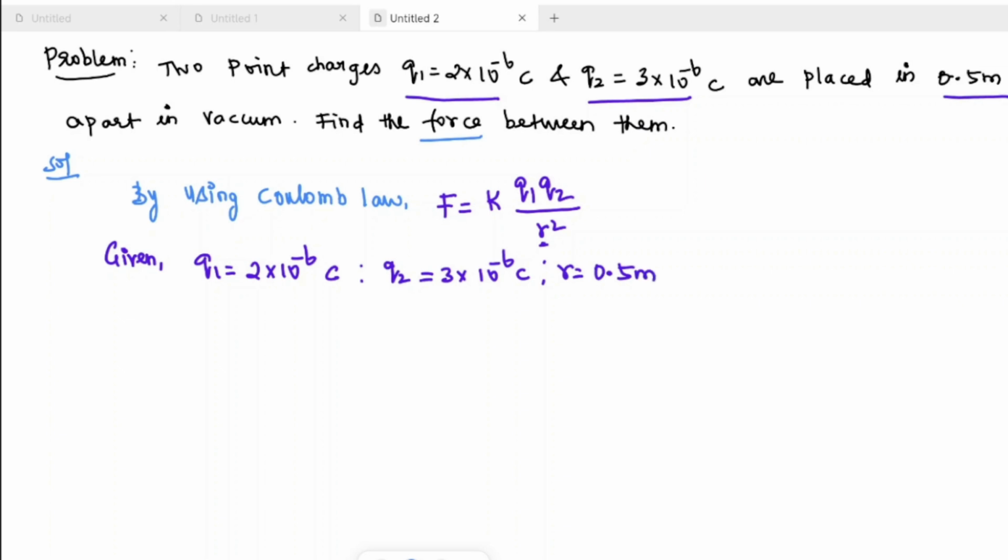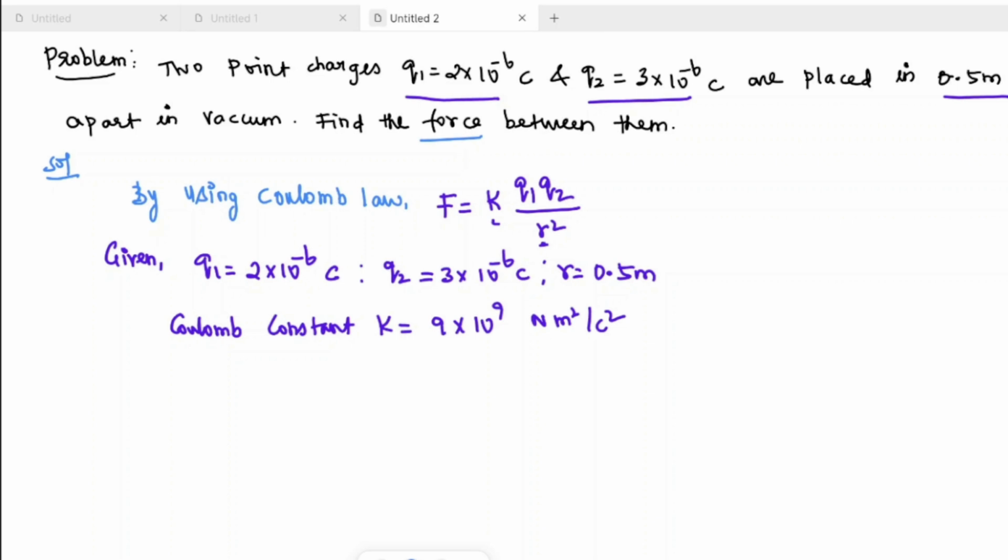We know the Coulomb constant K is equal to 9 into 10 power 9 Newton meter square per Coulomb square.